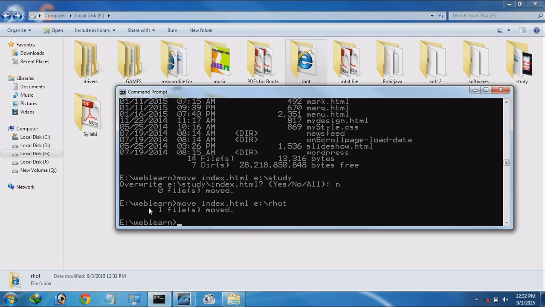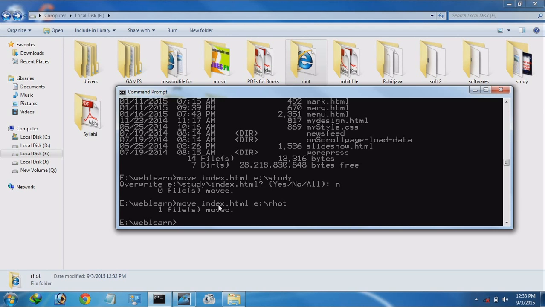Override. See here, this command ran because index.html was existing in this folder, and when override was asked from us whether it should be moved or not, we opted for no, and so 0 files were moved, and that's why index.html was at the same place from where I wanted to move.